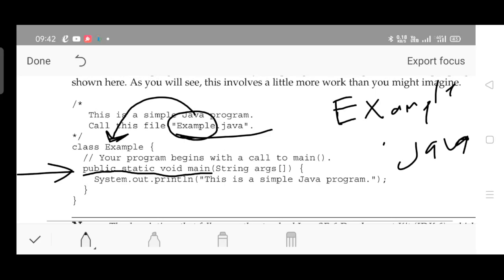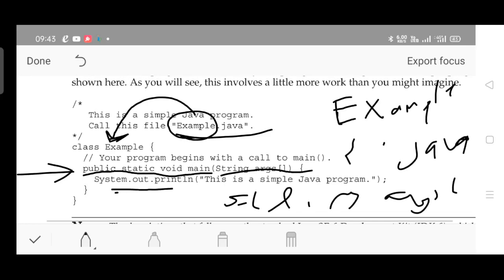Then it can take a set of arguments, so String args, this is the syntax you have to remember in case of Java. Then the open bracket, and System.out.println. About classes and packages we will be discussing later on. Please remember package, sub packages and function. println is a function.